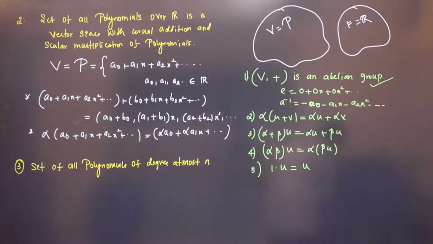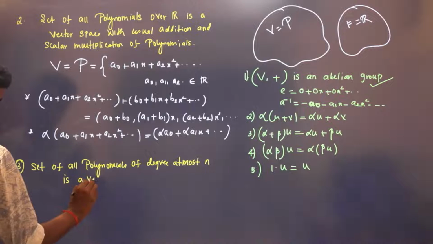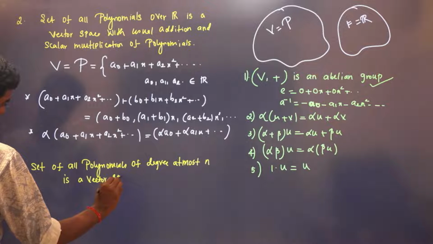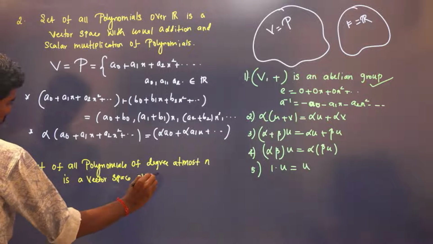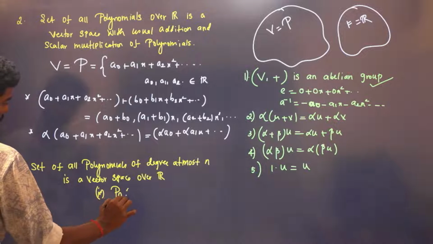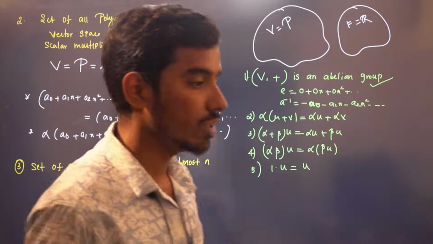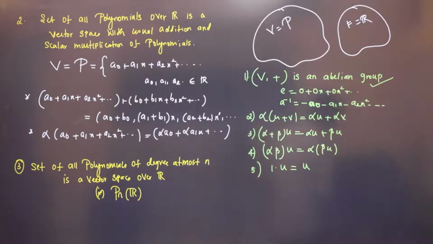If I talk about degree, the set of all polynomials of degree at most n is a vector space over R. We denote it by Pn of R. You have to fix n. We need to fix n.